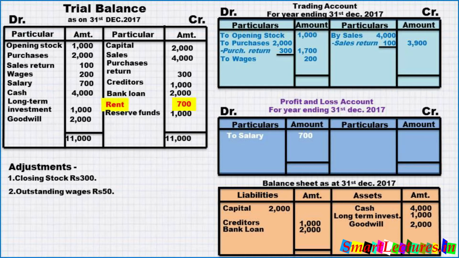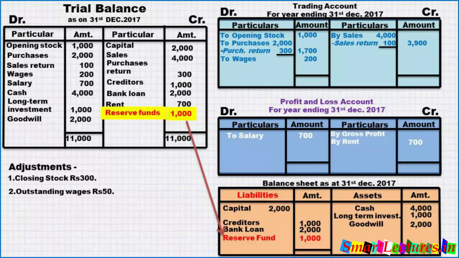Rent. If the rent is on the credit side, it means this is an income. You know, all incomes go to the credit side of profit and loss account. So you can write down by gross profit, and below gross profit we'll write down by rent 700. Reserve fund, it is a credit item of the balance sheet. Take it on the liability side, reserve fund 1000. In this way we have taken up all the items.